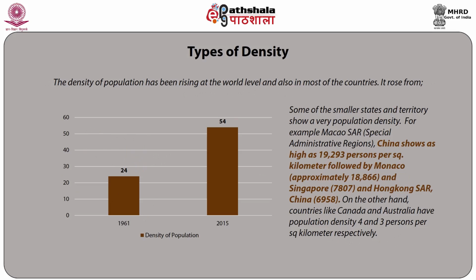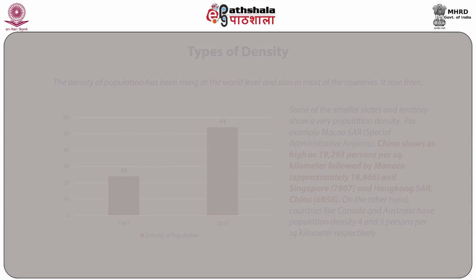On the other hand, countries like Canada and Australia have population density 4 and 3 persons per square kilometer respectively.